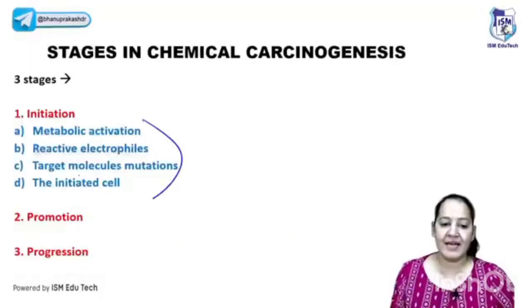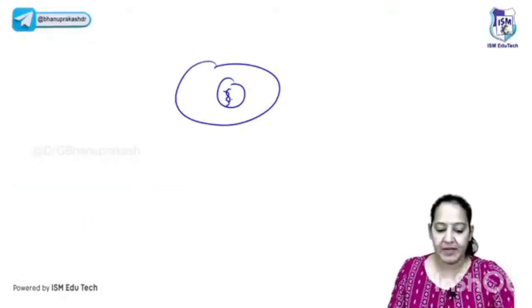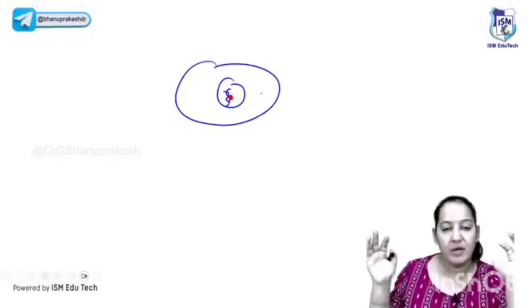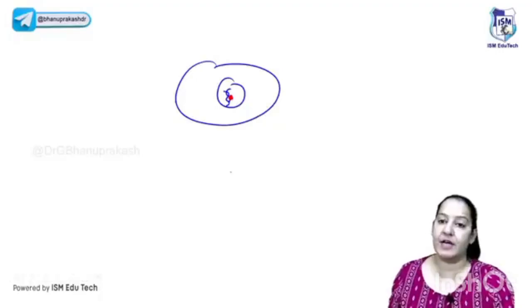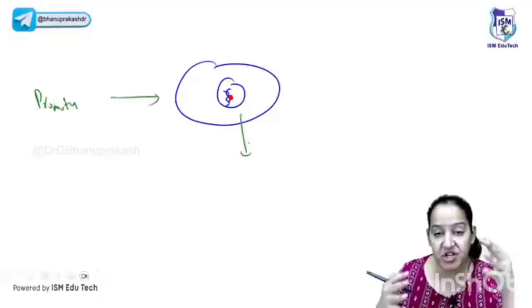Now the initiated cell, the mutated cell, is the initiated cell. Okay, the mutated or initiated cell is present, but it will not cause the cancer. It is already having the mutation by the chemical. But it cannot cause the cancer unless it is having uncontrolled proliferation. For that, another chemical is required. The name of that chemical is promoter. Promoter will cause the proliferation of the mutated cell.